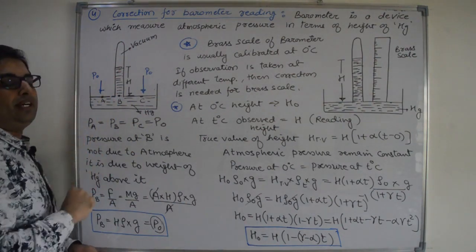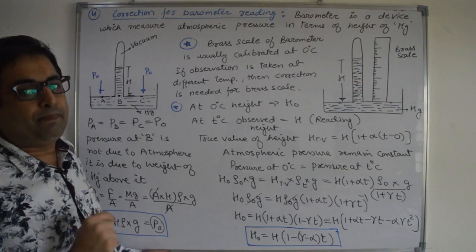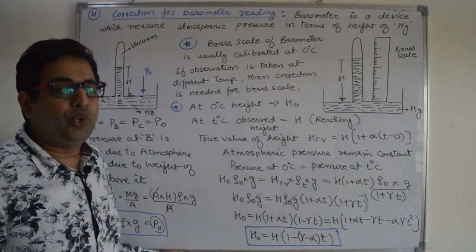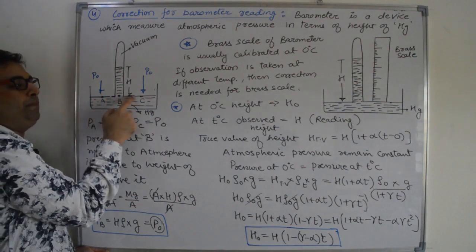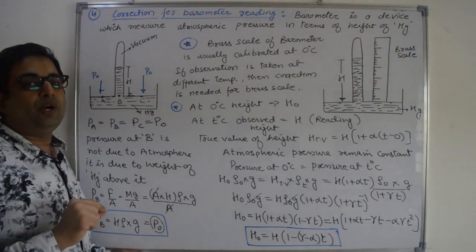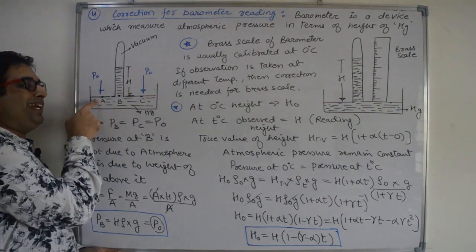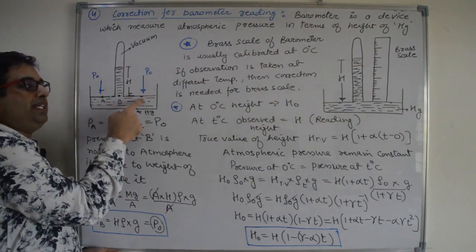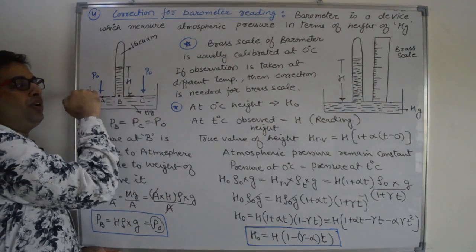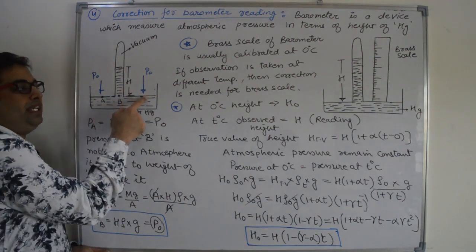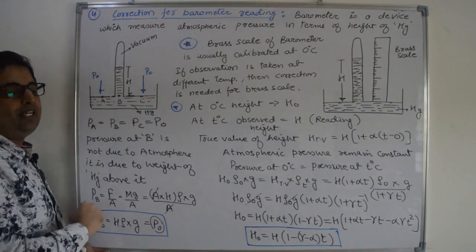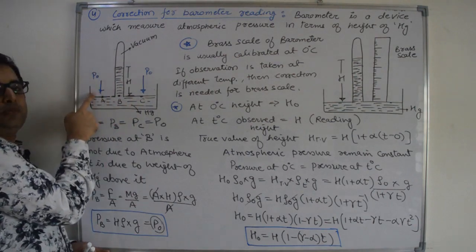This barometer is based on a very important concept of fluid, that on a horizontal level each and every point will have the same pressure. So pressure at A, B and C are equal because they are on the same horizontal level. A and C are on the surface of the liquid, directly in contact with the atmosphere.